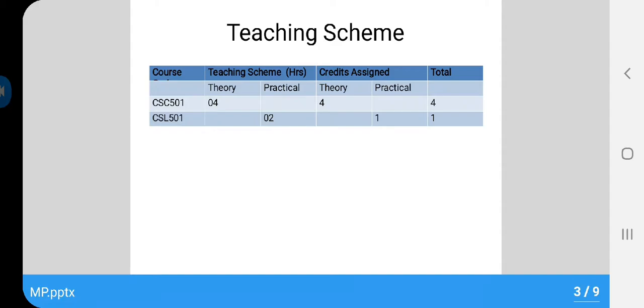For CSC 501, 4 hours per week are assigned for theory, and for CSL 501, 2 hours per week are assigned, and accordingly 4 and 1 credits are assigned to the theory and laboratory work respectively.